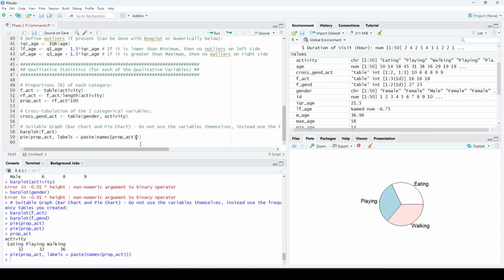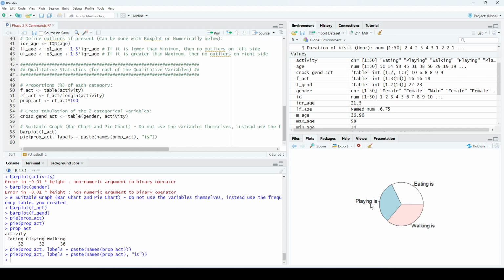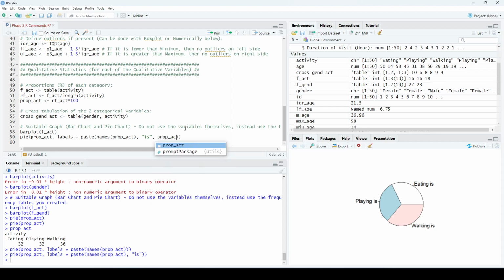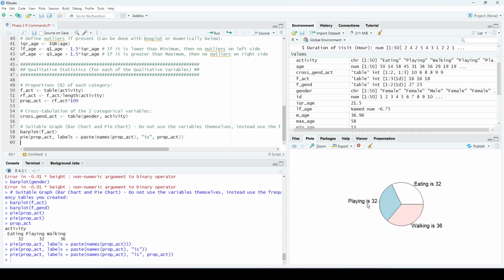Moreover, I want to display "is", so comma, quotes is. If I run this, as you can see, it's playing is. Now I want to display also the value of the proportion, so I will add the variable itself, the table that I saved, proportion underscore activity. Let's run it. As you can see now, it's playing is 32, eating is 32, 36.